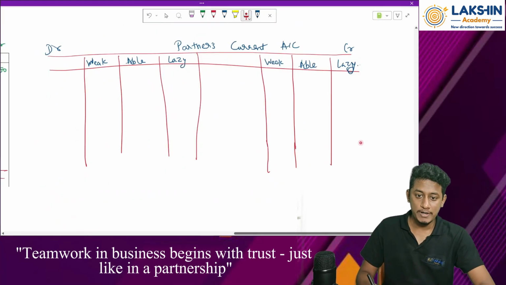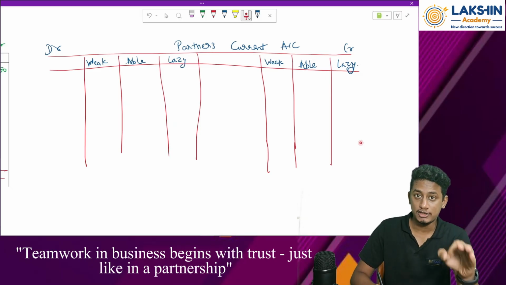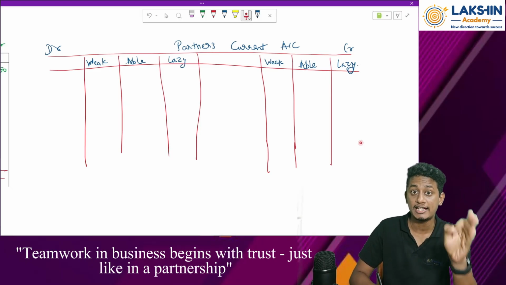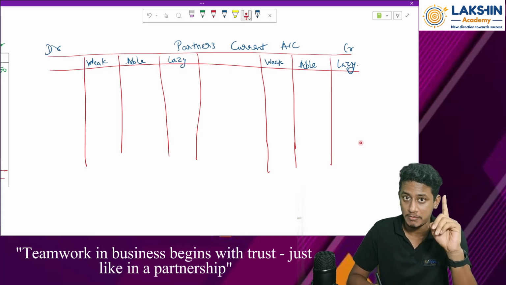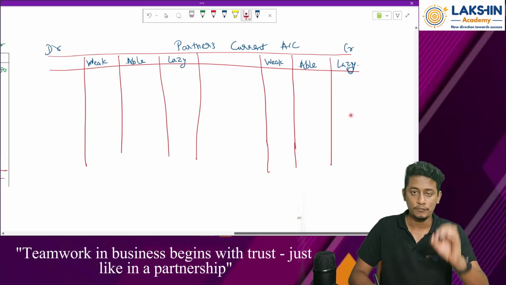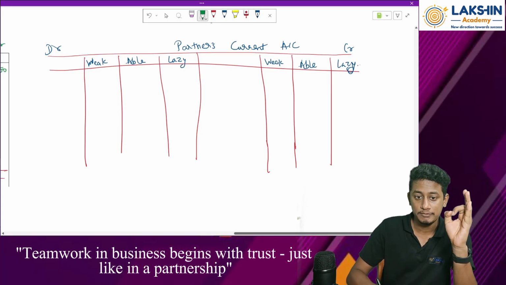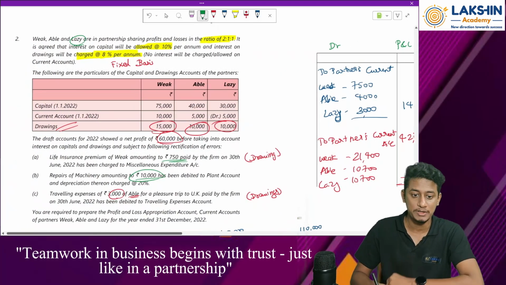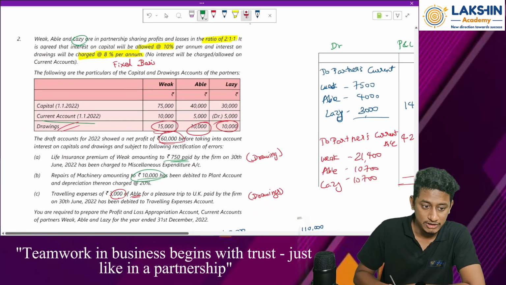So now I have prepared the partners' current account format. So what entries come into partners' current account? Only the entries except the capital adjustment entries. Remember? Okay. So do we have opening balances over here? Yes sir, we have opening balances. Where is the opening balance given to us? These are all the opening balances, right?